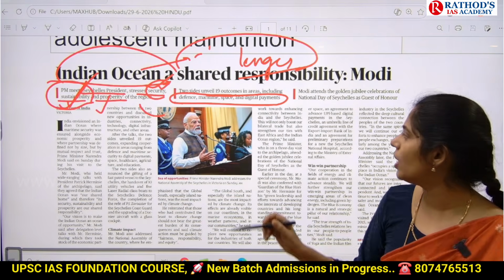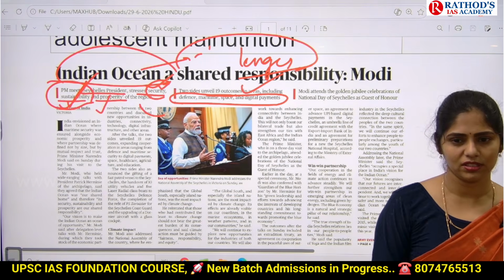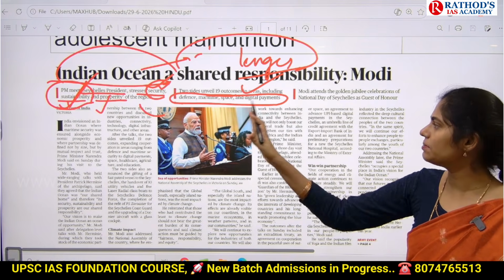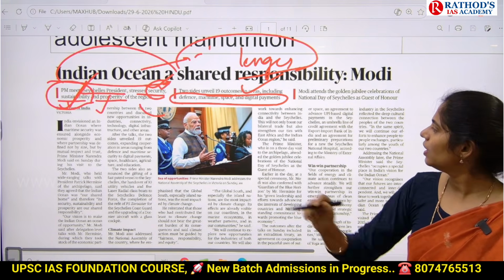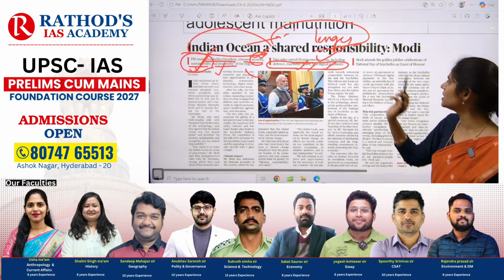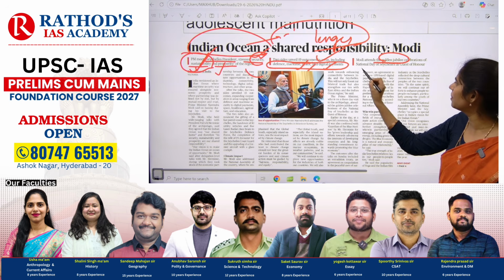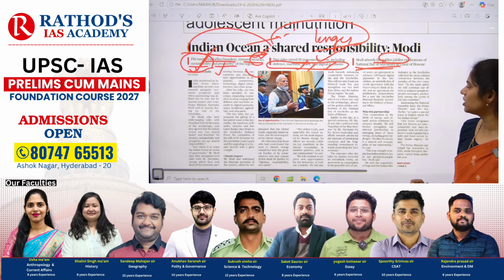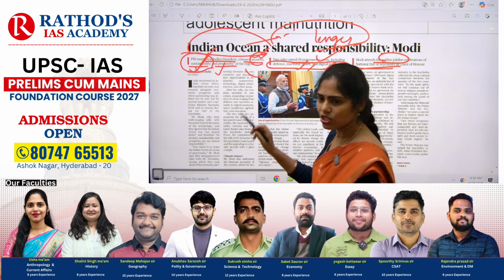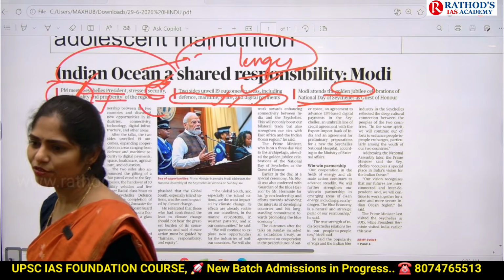So now we are having 19 outcomes in this meet, and especially we are focusing on defense, maritime space and digital payments. And next one is Modi attends Golden Jubilee celebrations of National Day of Seychelles as a guest of honor. So these are the three important points that you have to remember.